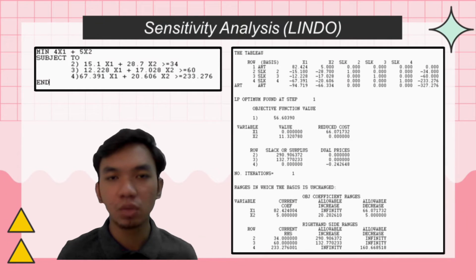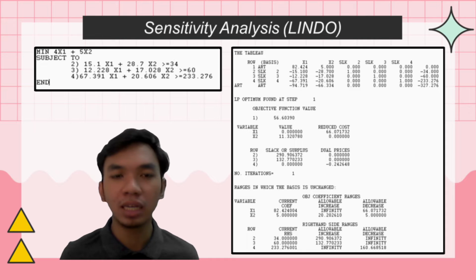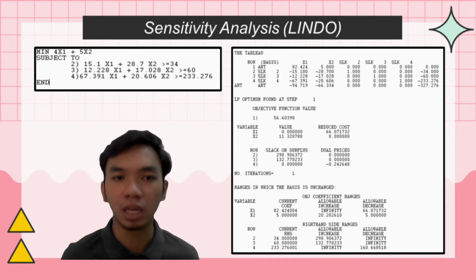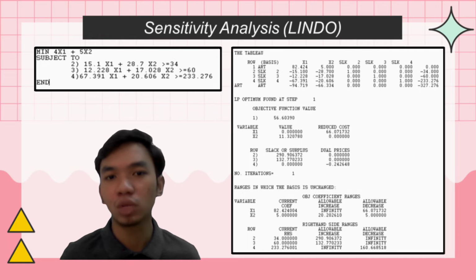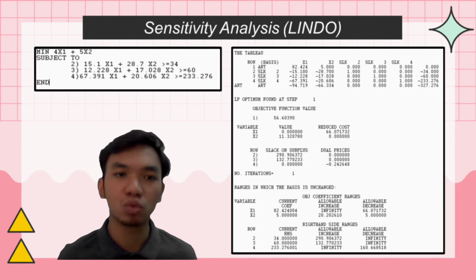For sensitivity analysis, we use Lindo to calculate the allowable decrease and increase for both variables x1 and x2. The allowable decrease for x1 is 66.071732 and the allowable increase for x1 is infinity. So the objective coefficient range for x1 is 66.071732 to infinity, while the allowable decrease for x2 is 5 and the allowable increase for x2 is 20.202610. So the objective coefficient range for x2 is 5 to 20.202610.